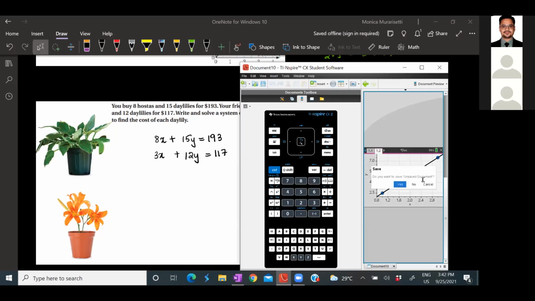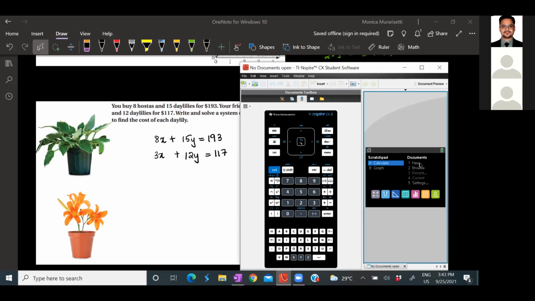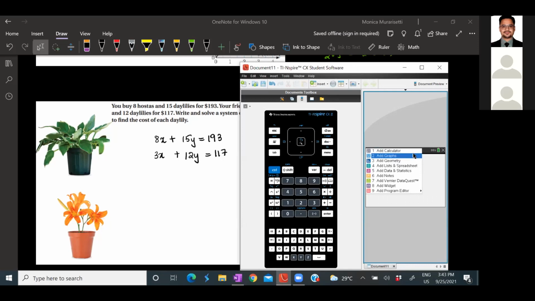Now I'm just closing the screen. Go to new document and then go to add calculator. And then please move to menu. In this, can you see an option called the third option, which says algebra? In that, move to solve system of linear equations. And how many equations do we have? We have two equations. So one is x and one is y. Two variables are there, which is x and y. So we'll have two equations.